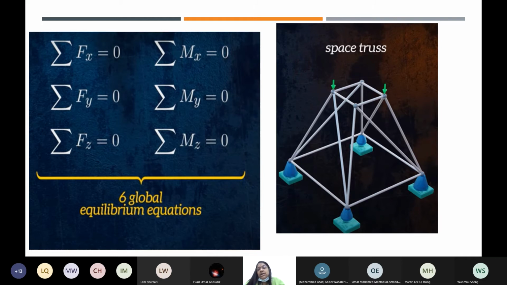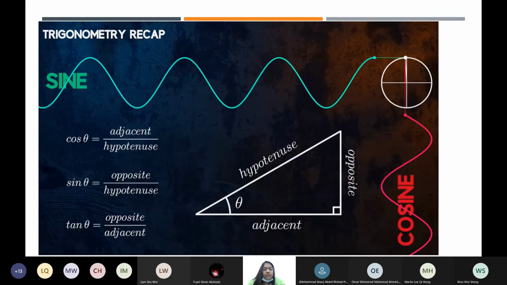Any question on this Pythagoras theorem? You remember, right? Anyway, I repeat it once again. We will use these trigonometrical things in the equations in our member analysis. Pythagoras theorem says that if it is a right angle triangle, and this is the angle made, this side is the opposite side, this is the adjacent side because the angle is here, and this is the hypotenuse.